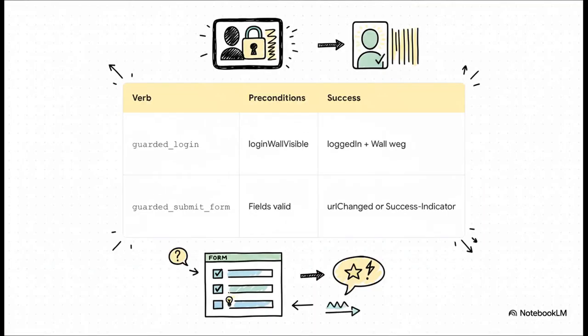And here are some real-world examples of these guarded actions. Look at guarded login. The precondition is simple. A login form has to be visible on the screen. And the success condition, it's not just that you clicked login. The system checks that you are actually logged in and that the login form is now gone. Or for guarded submit form, it first checks that the fields are filled out correctly. And then it looks for proof of success like the URL changing or a thank you message popping up.